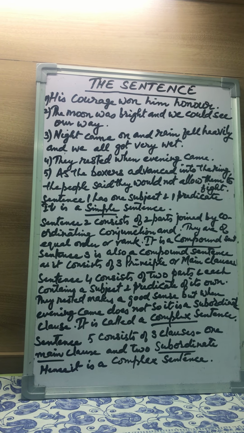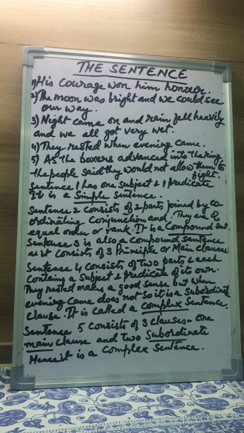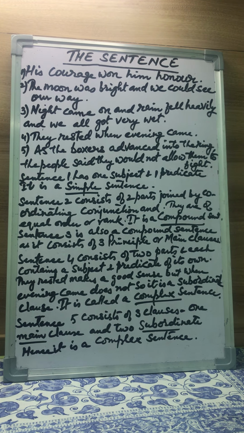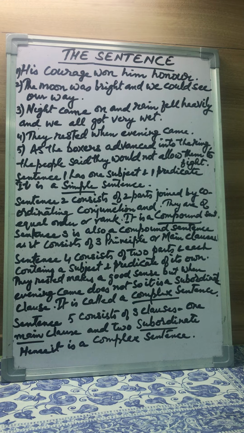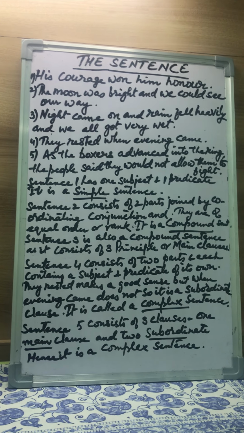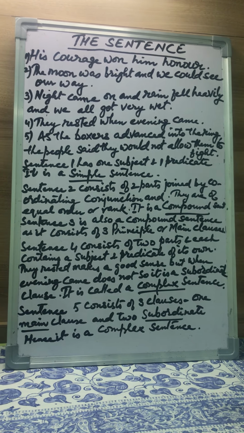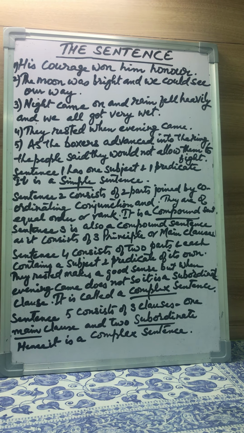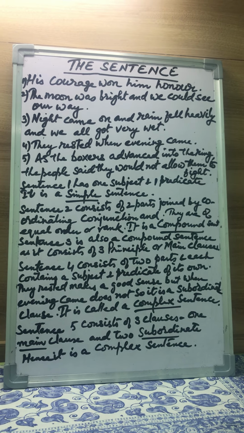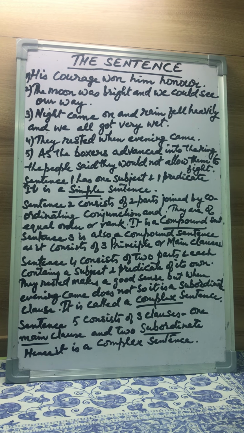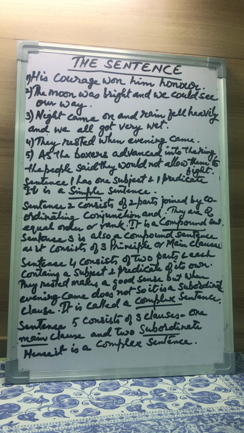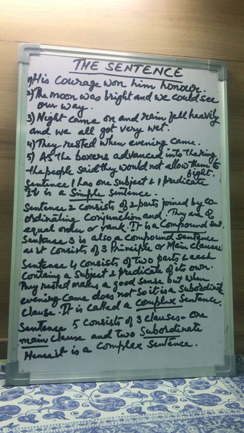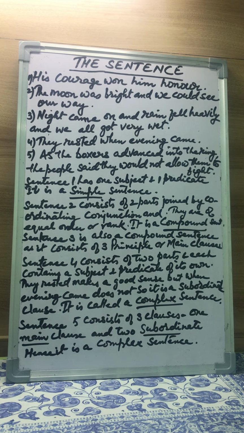Come to sentence 4. They rested when evening came. The first part is they rested, and the second is when evening came. We see that each part contains a subject and a predicate of its own and forms a part of a large sentence.